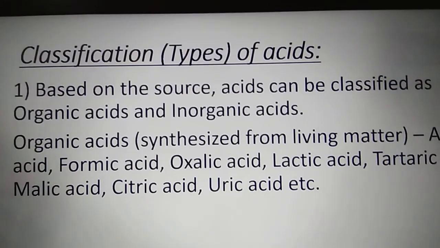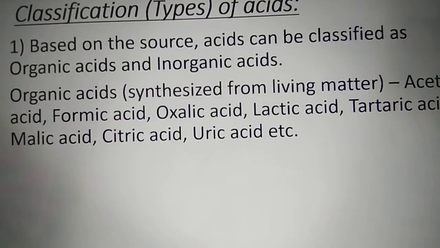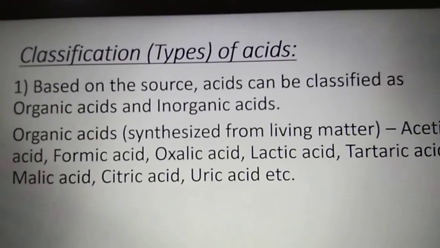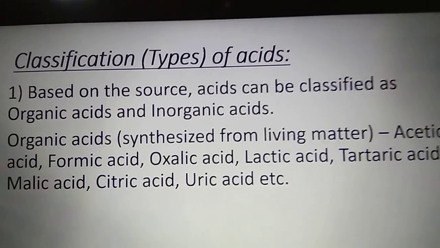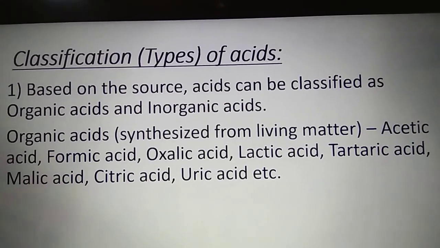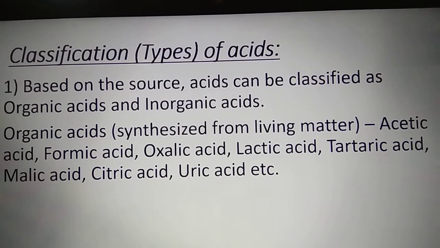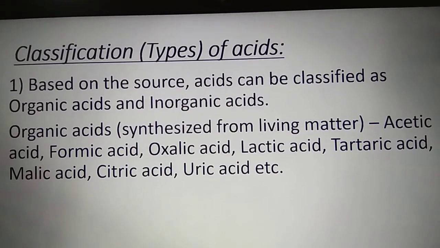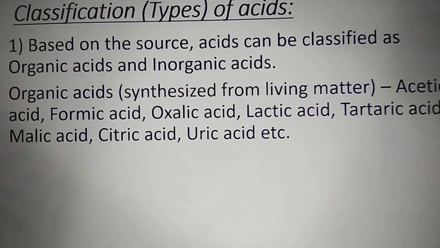Which are organic acids? The organic acids means the acids which are synthesized from living matter. They may be available in different substances, but when we are preparing them on a large scale, they have to be prepared from the living matter. Examples: acetic acid, formic acid, oxalic acid, lactic acid, tartaric acid, malic acid, citric acid, uric acid, etc.